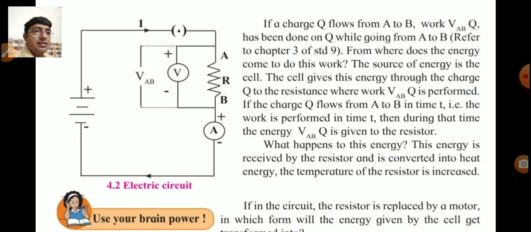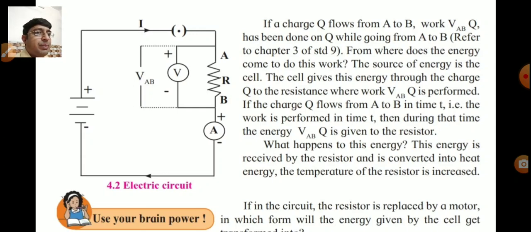From where does the energy come to do this work? So answer, you mark the answer. The source of energy is the cell. The cell gives this energy through the charge Q to the resistance, where work VAB into Q is performed.